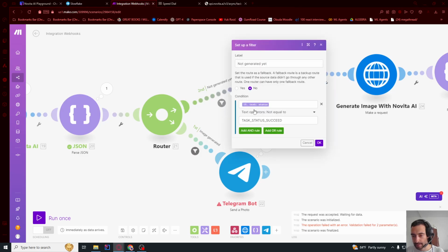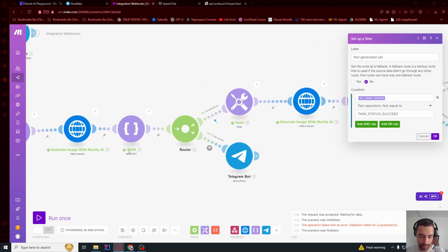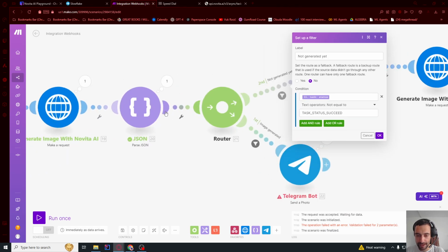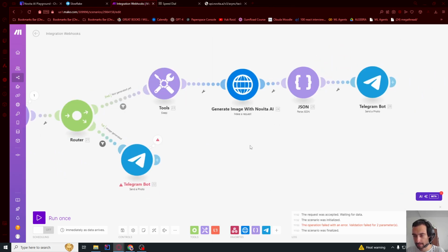This is number 15, but you see this JSON is number 20, and this other is number 15. So we need to take information from this latest one. Let's delete this and click here, status. This says 20. So if this is not equal to succeeded, then we go up.